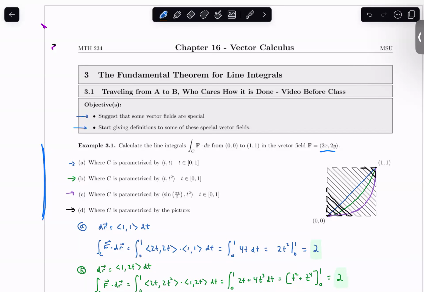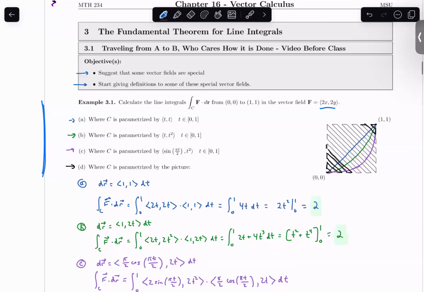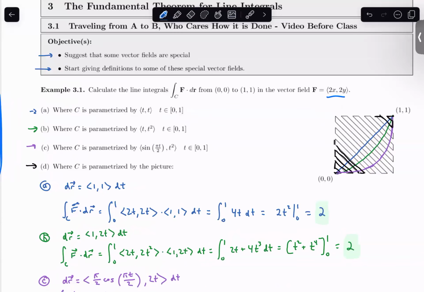All right, cool. So then, math time it is. In the pre-class video with the fundamental theorem of line integrals, we talked about how, in some cases at least, it seemed like the line integral didn't depend on the path that we took. And so in this first example, we parameterized in several different ways and traveled along these curves and found out that no matter what we did, we always got the answer of 2.